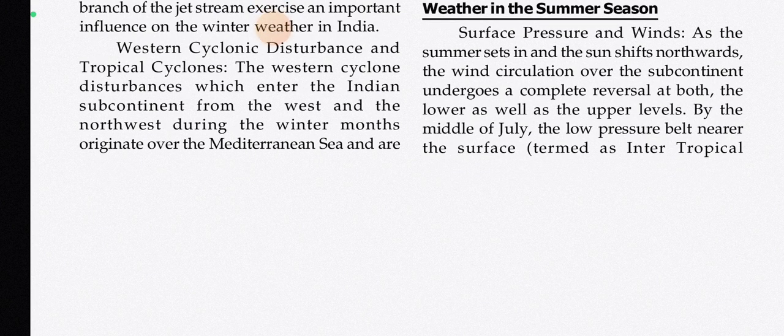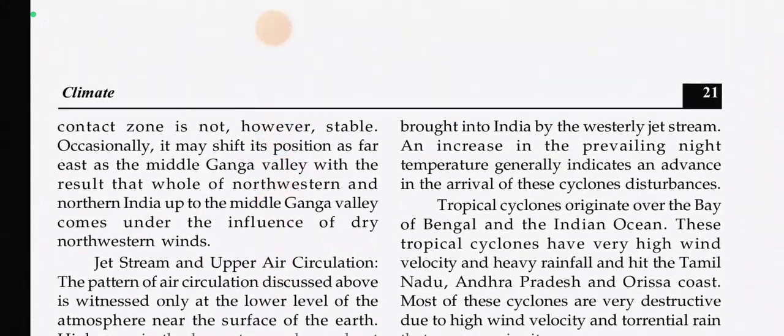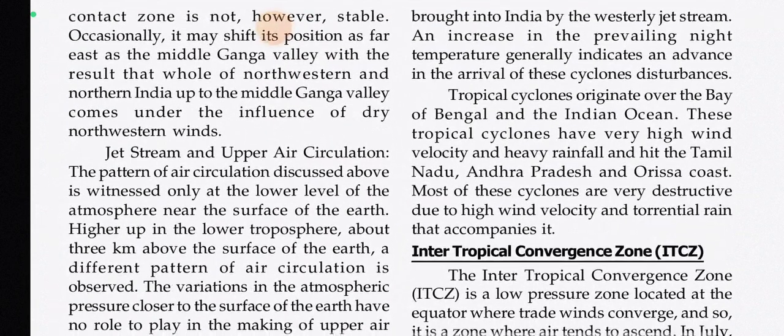Western cyclonic disturbance and tropical cyclones. The western cyclonic disturbances which enter the Indian subcontinent from the west and the northwest during the winter months originate over the Mediterranean Sea and are brought into India by the westerly jet stream. An increase in the prevailing night temperature generally indicates an advance in the arrival of these cyclonic disturbances. Tropical cyclones originate over the Bay of Bengal and the Indian Ocean. These tropical cyclones have very high wind velocity and heavy rainfall and hit the Tamil Nadu, Andhra Pradesh and Odisha coast.